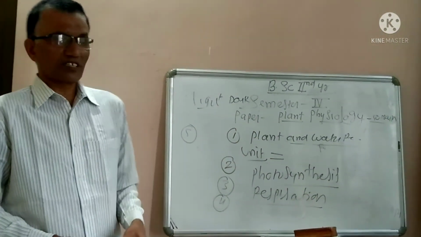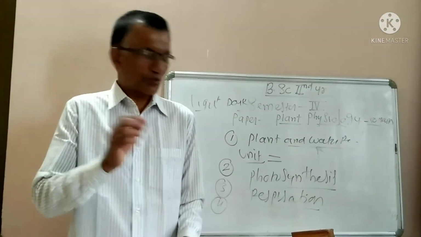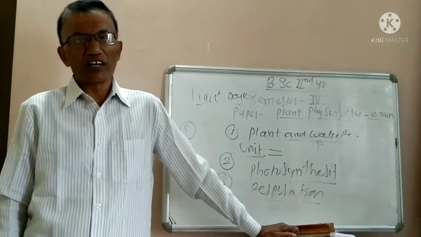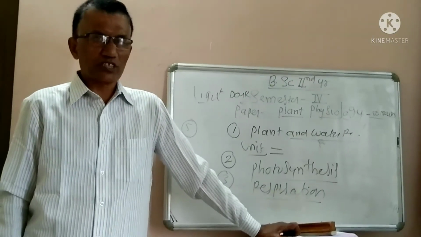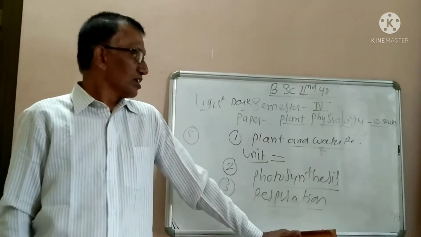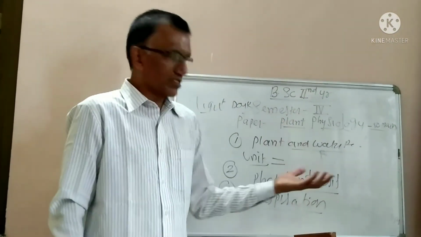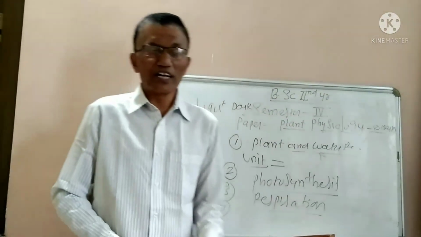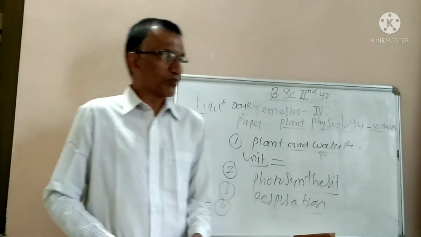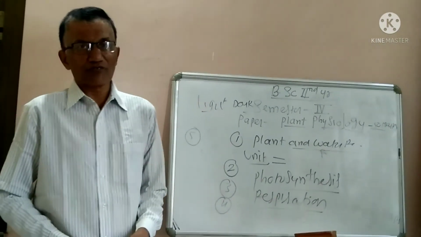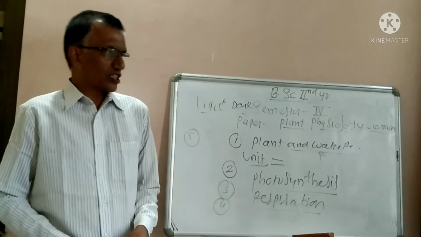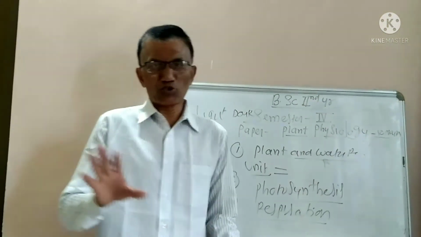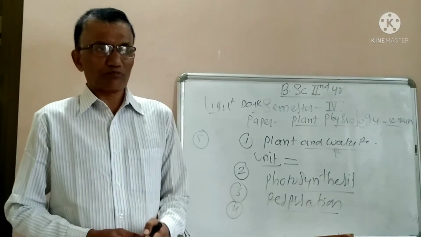For this paper, the most important reference book is Plant Physiology by V.K. Jain. It is very important and very simple. All the syllabus has been covered in that book. Then one more book is Plant Physiology by Srivastava. Then Plant Physiology by Pandey and Sinha. So these are the three important books you have to refer to for reference purposes.